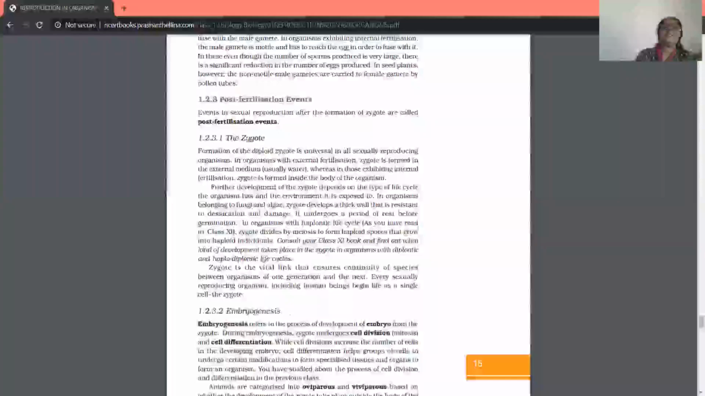Embryogenesis is the term that refers to the process of development of the embryo from the zygote. The conversion of the zygote into an embryo comes under embryogenesis. During embryogenesis, the zygote undergoes two processes: cell division and cell differentiation.